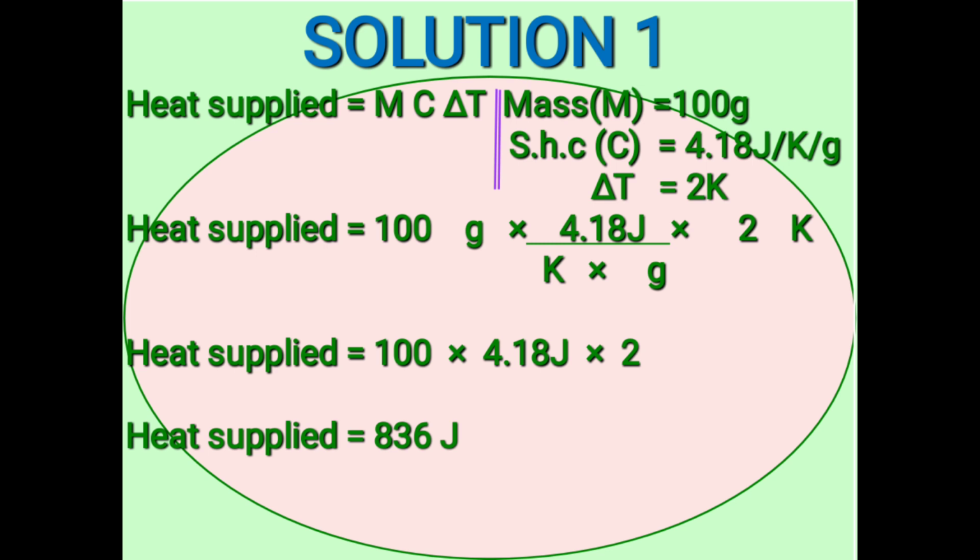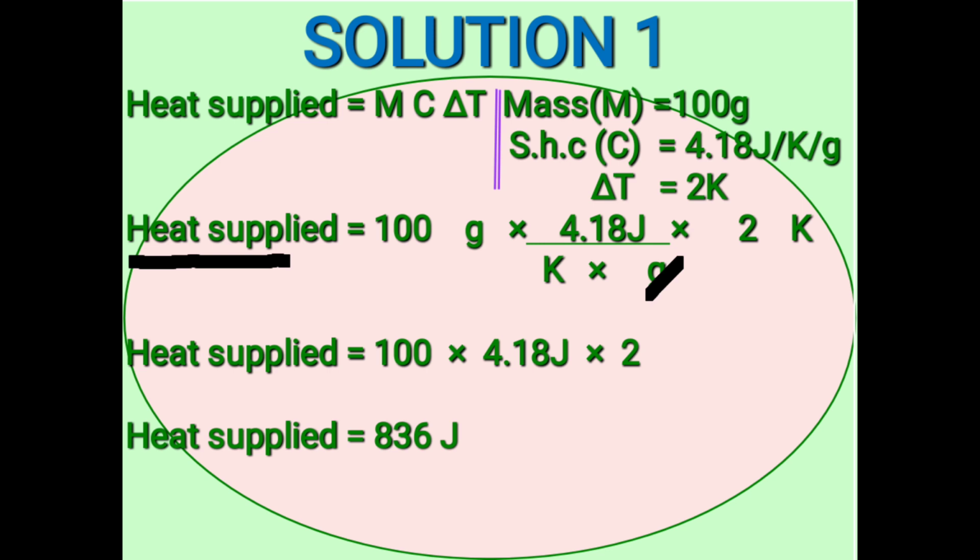We try to expand those units simply because we want to cancel out the unnecessary units and remain with the units for heat. I think you know the units for heat. Heat is in joules. We want to cancel out the other units that are not representing heat energy. So we have written our units like that.